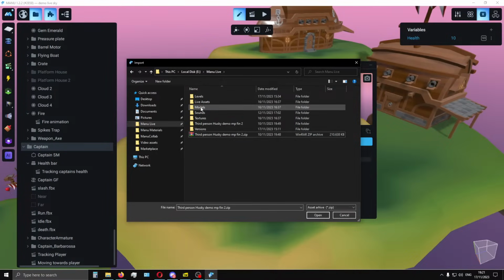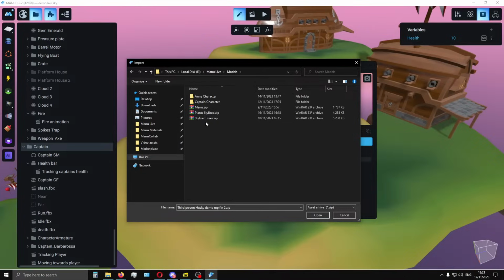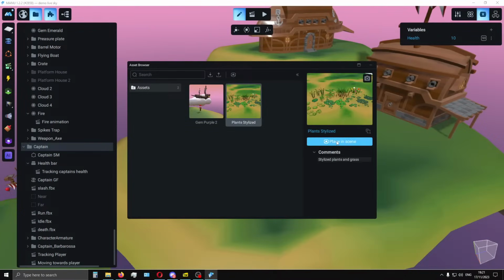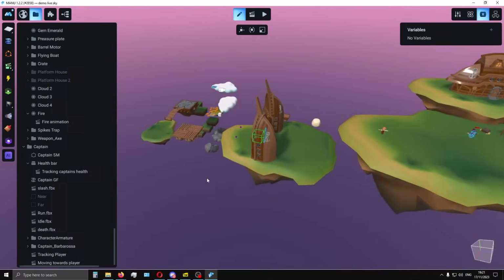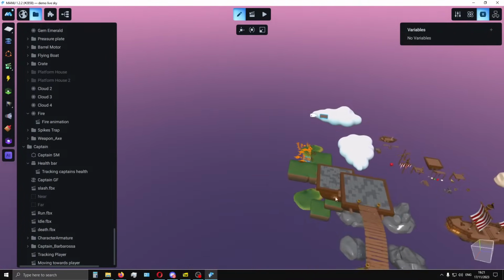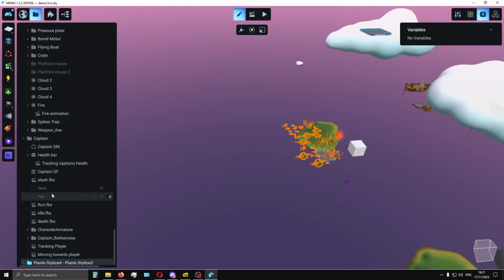Let me load this, plants maybe. What this tool does is create foliage, generating plants and creating instances of these.